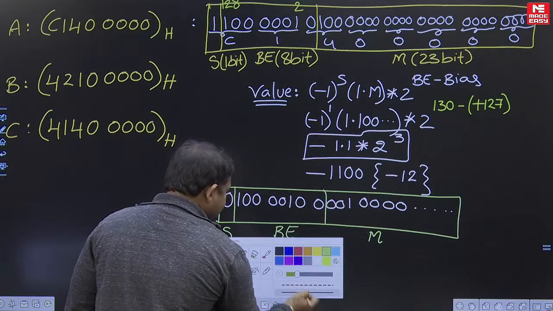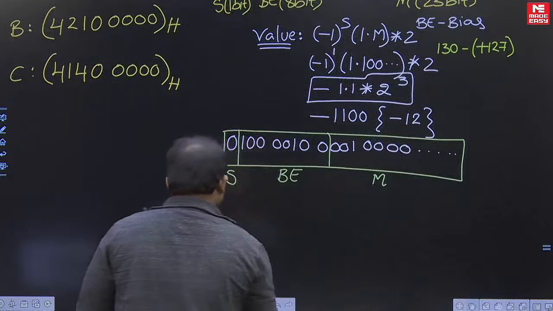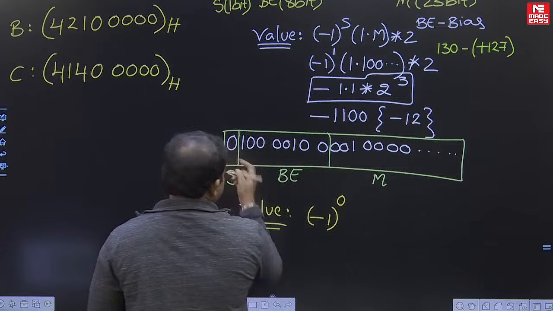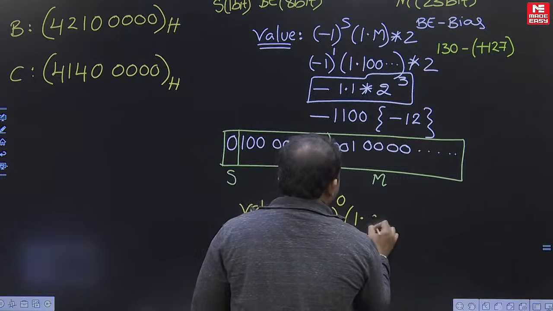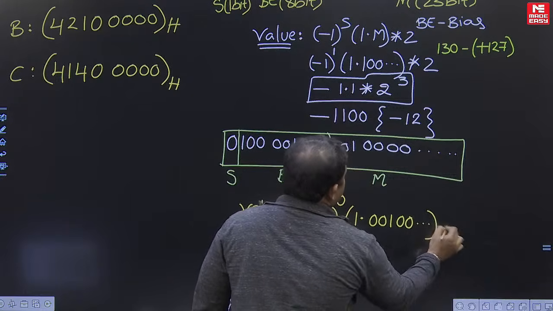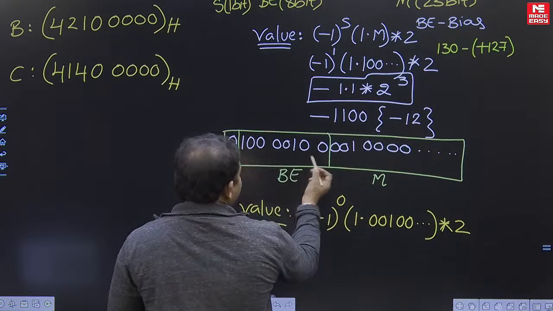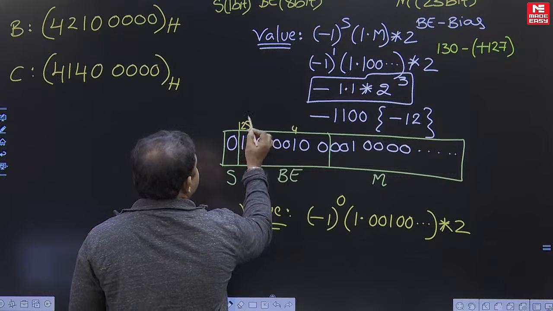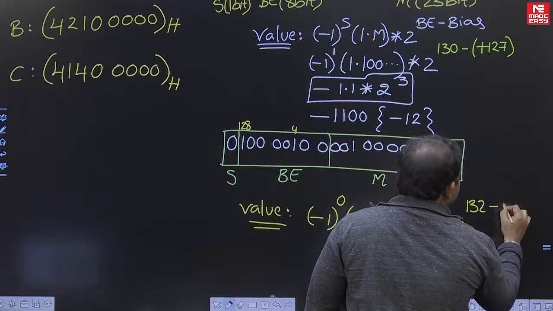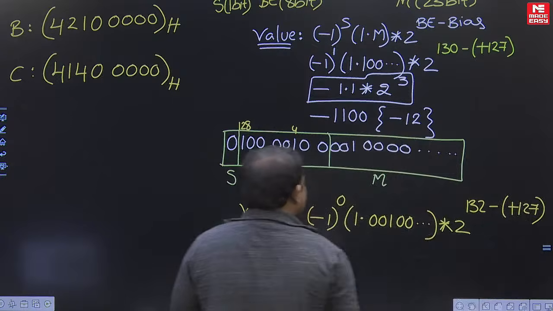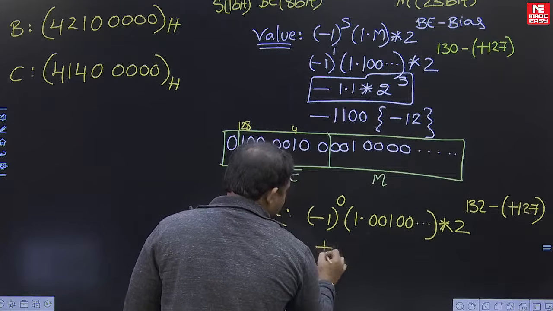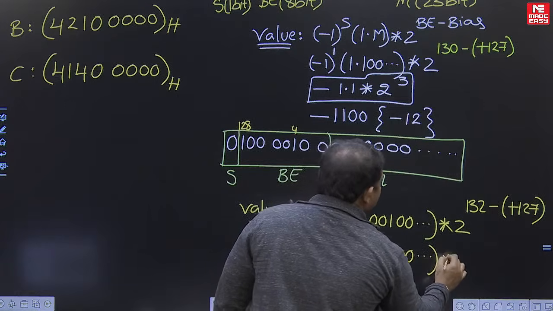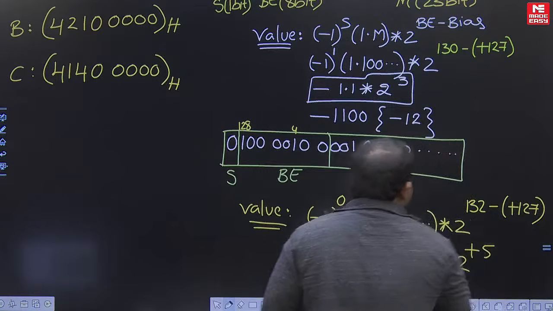Value associated with it is minus 1 to the power of, in place of S 0 is present, normalized mantissa 1.00100 and so on, into 2 to the power of, what is the BE value? Okay, this is 1, 2, 4, 8, 16, 32, 64, 128. This is 132 minus 127. 127 is the bias. Okay, minus 1 to the power of 0, that is positive. So 1.00100 and so on into 2 to the power of plus 5. So this is the binary value.